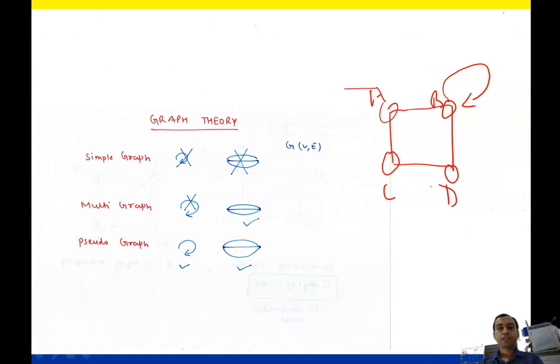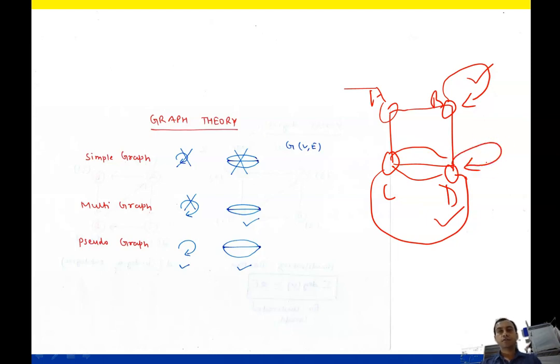Second is multigraph. So what is multigraph? For the multigraph, loops are not allowed and parallel edges are allowed. What is parallel edge? C to D is a path. If we again make a path like that from C to D, it is called a parallel edge. So this type of edge is allowed, but loops are not allowed in the multigraph. Pseudograph is where parallel edges are allowed, you can make more than one, and loops are also allowed.